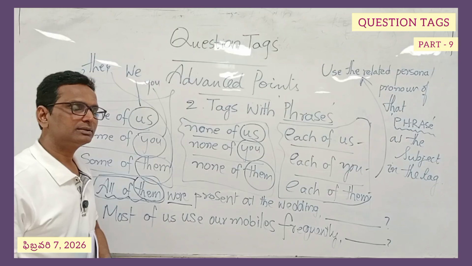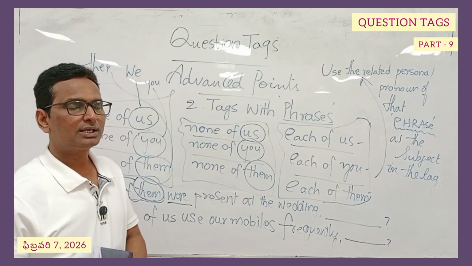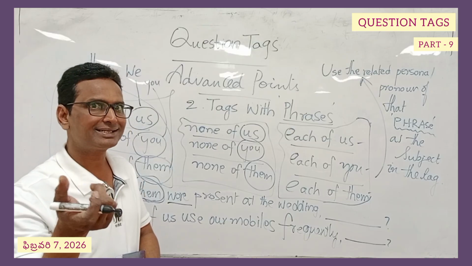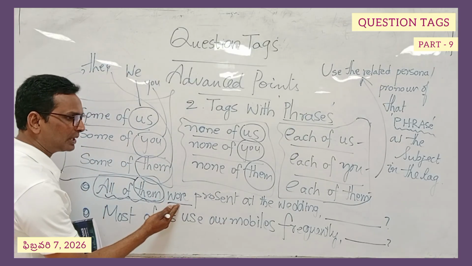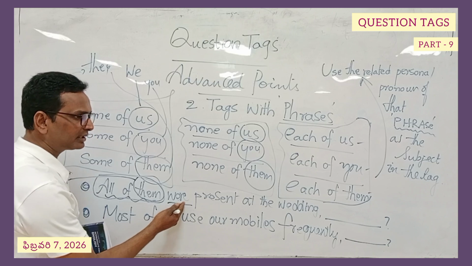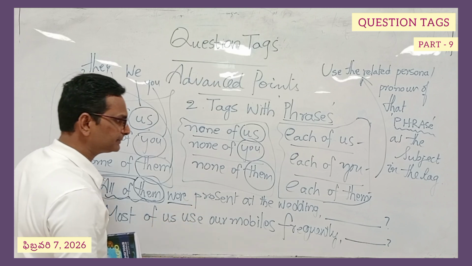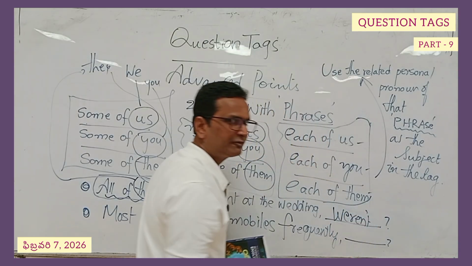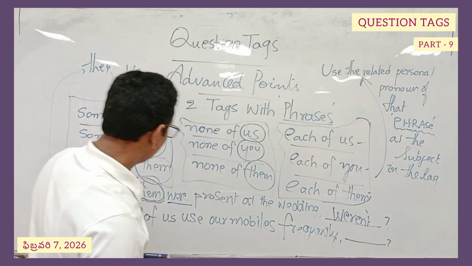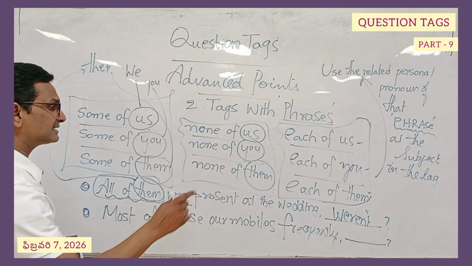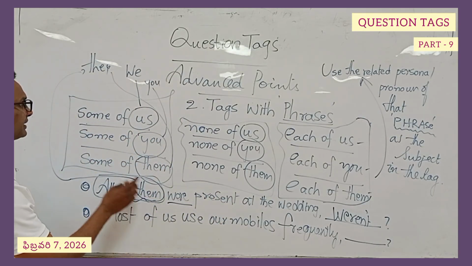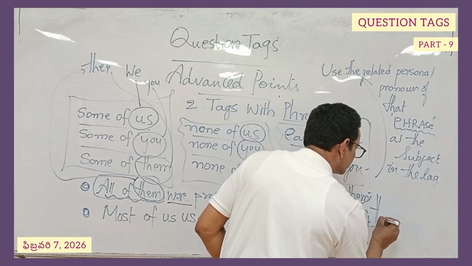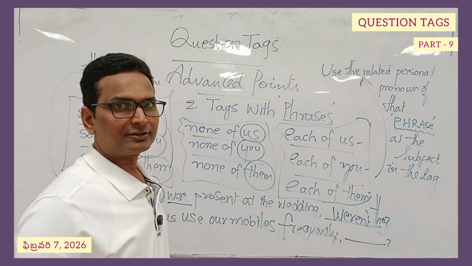In question tags, the primary focus will always be on subject and verb. We do not change anything else because we will be making a short question. That's why it is a tag. Now it is in the positive form, so it will become negative. How? Were plus not, weren't. We have achieved half of the answer. Then we will have to provide the pronoun as a subject. So them provides they. So weren't they? Weren't they is the answer for this.